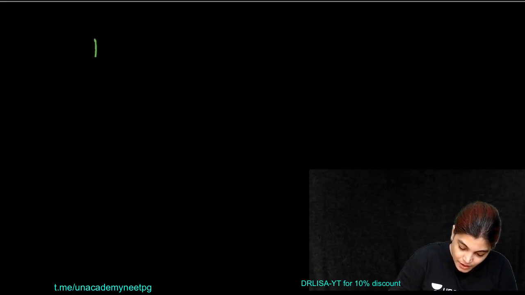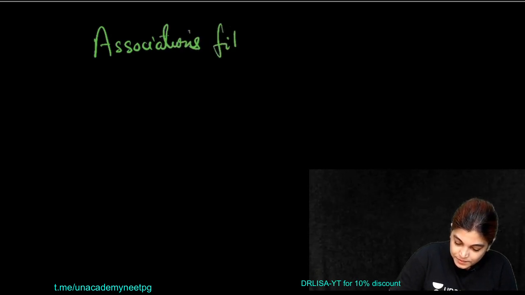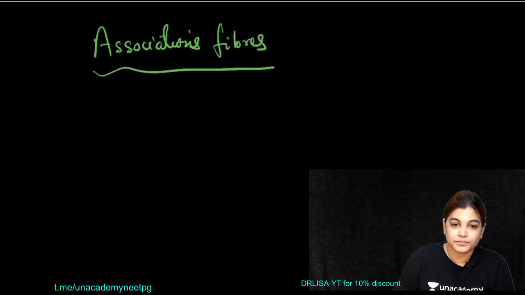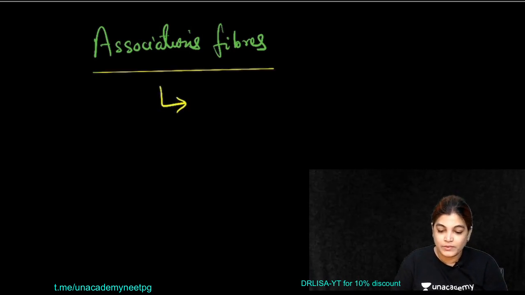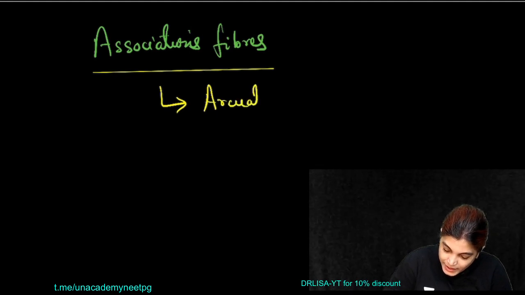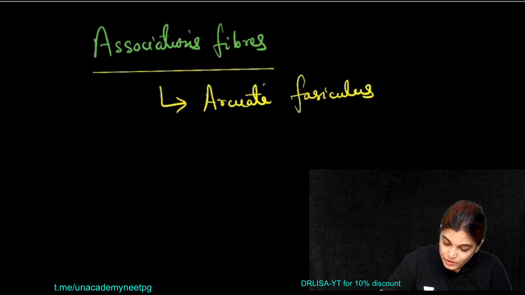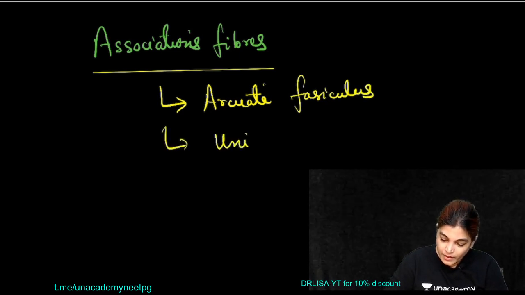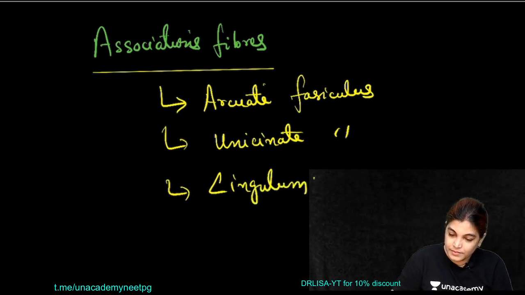Now just write down the list of association fibers. The association fibers are the following: arcuate fasciculus, uncinate fasciculus, cingulum. We have also seen this in the diagram.